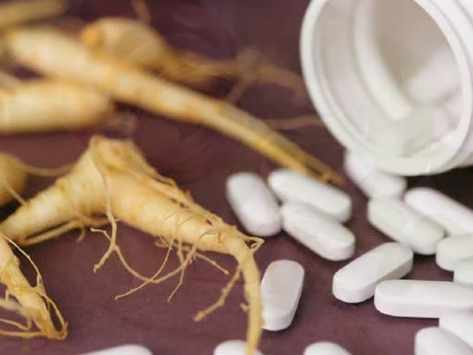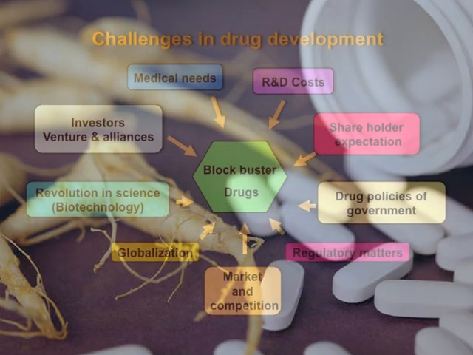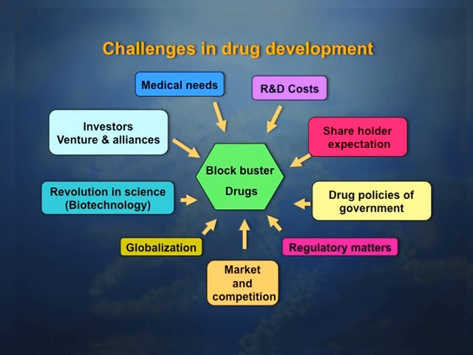So, herbal drugs are involved in various aspects like medicinal needs, R&D, that is research and development, stakeholders for the export and import of herbal medicines, drug policy by the government, then the market and competition, then globalization, and the revolution in science, that is biotechnology. After the coming of herbal medicines, the usage has increased drastically. Similarly, many companies are investing in ventures and alliances. You can see in the slide various factors involved in herbal medicines.